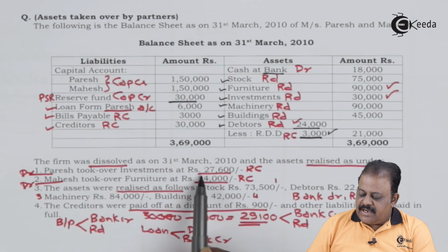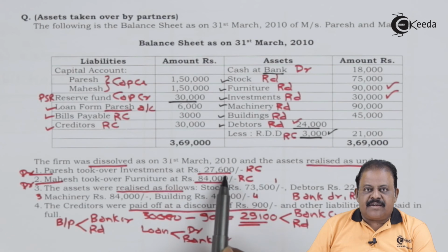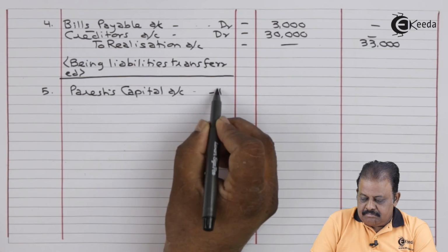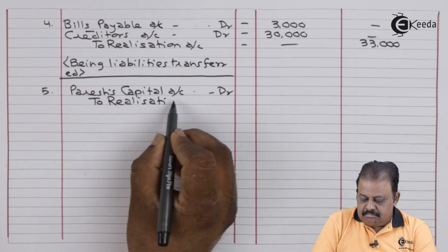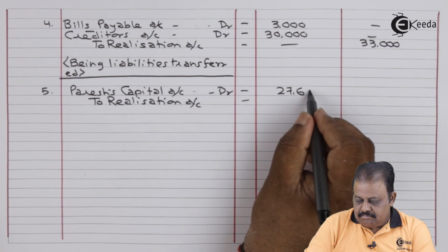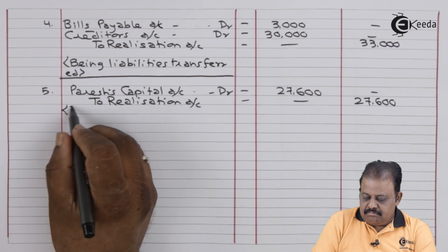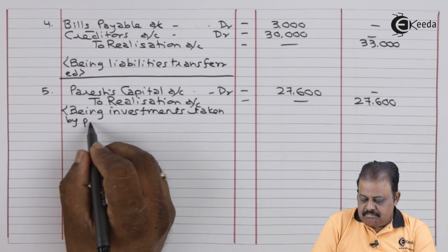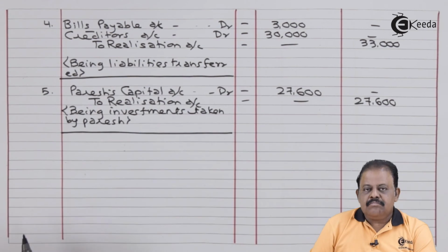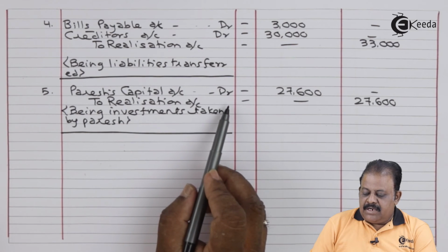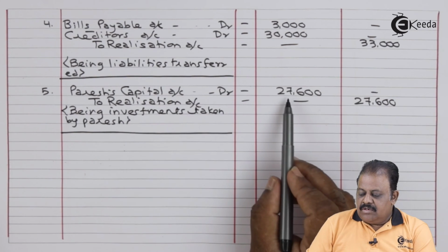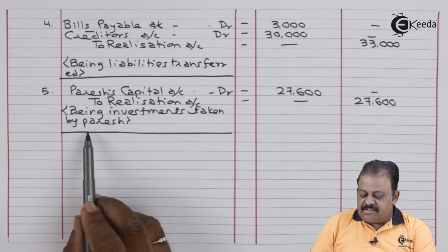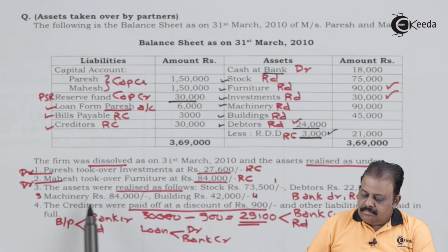Paresh took over investment at rupees 27,600. Paresh capital account debit to realization account 27,600 being investments taken by Paresh.